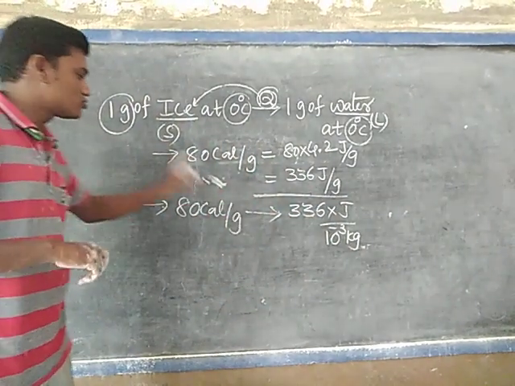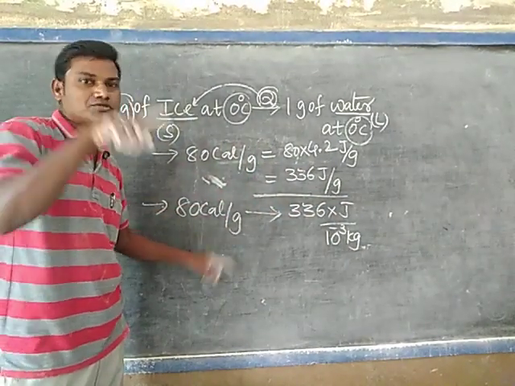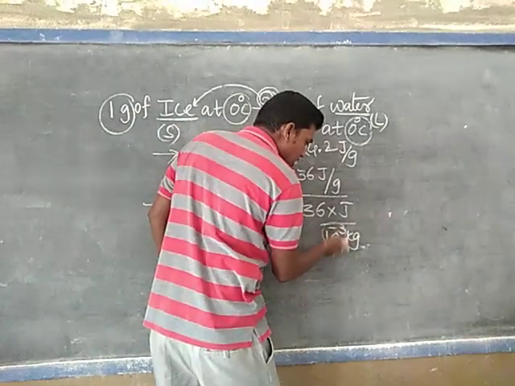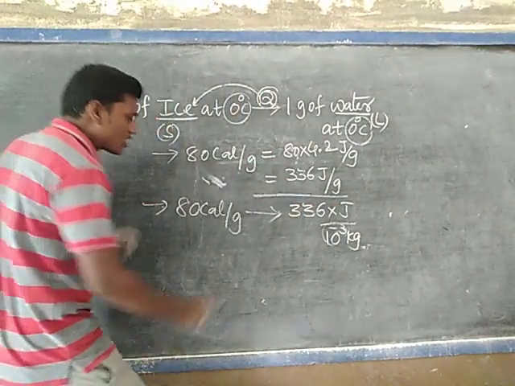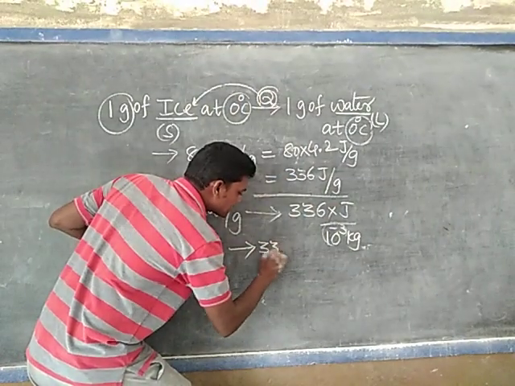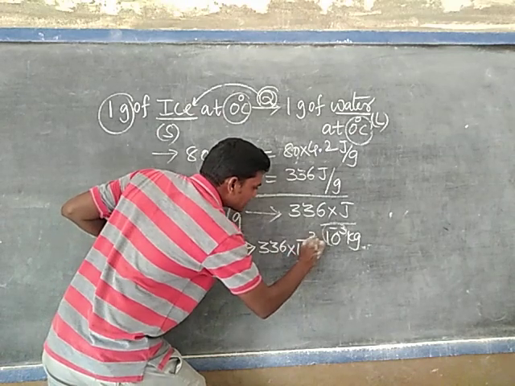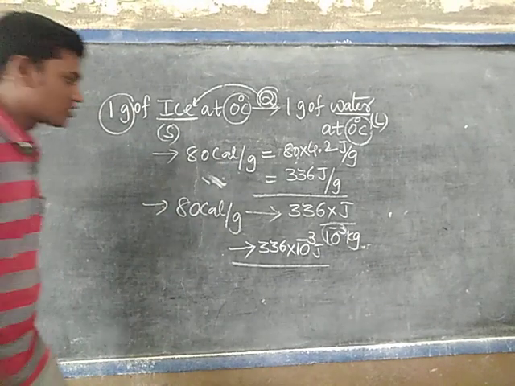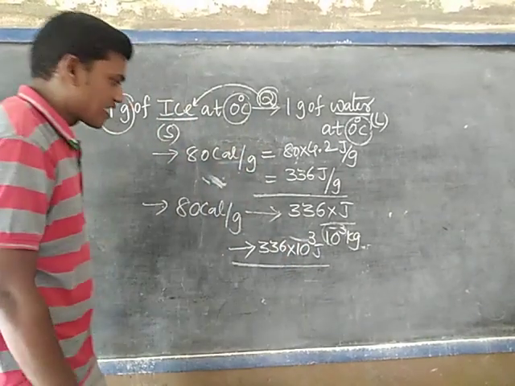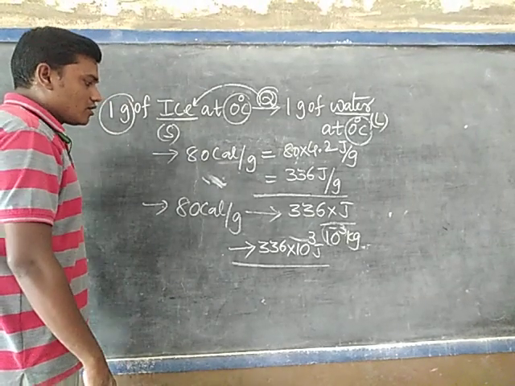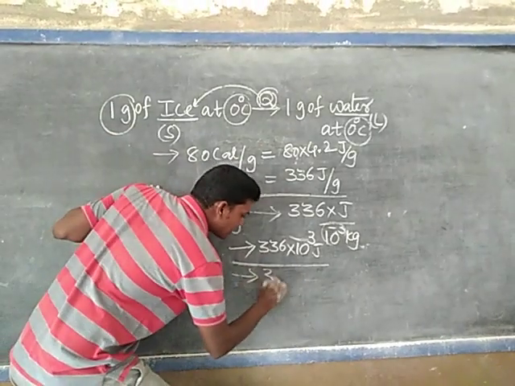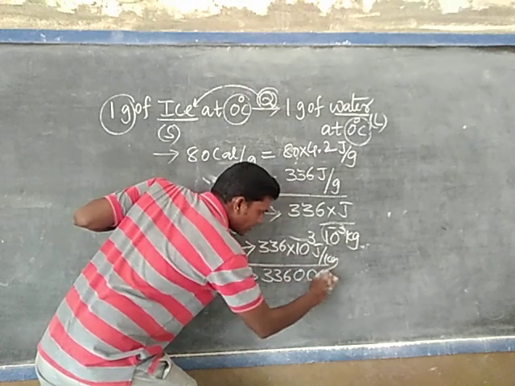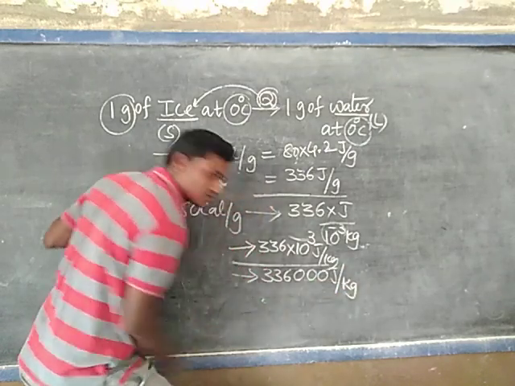1 kilogram is equal to 1000 grams, but 1 gram is equal to 1 by 1000 kilogram, or 10 power minus 3 kilogram. This 10 power minus 3 you bring to the numerator side. Then what will happen? 336 into 10 power 3 joule. We are writing like this. So simply 336, how many zeros? 1, 2, 3 joule per kg.